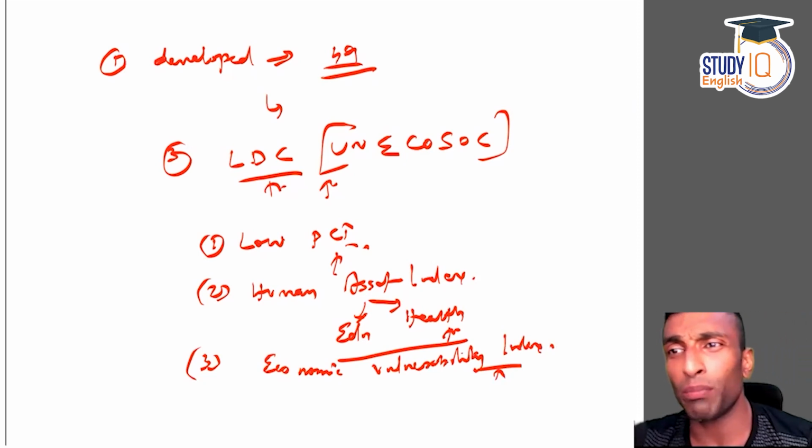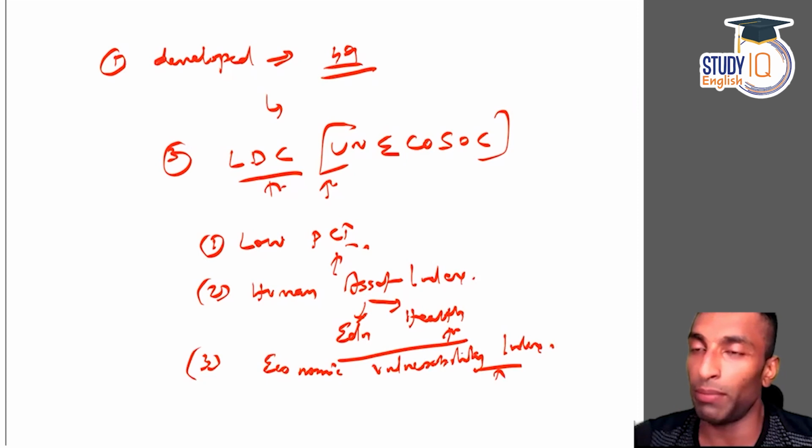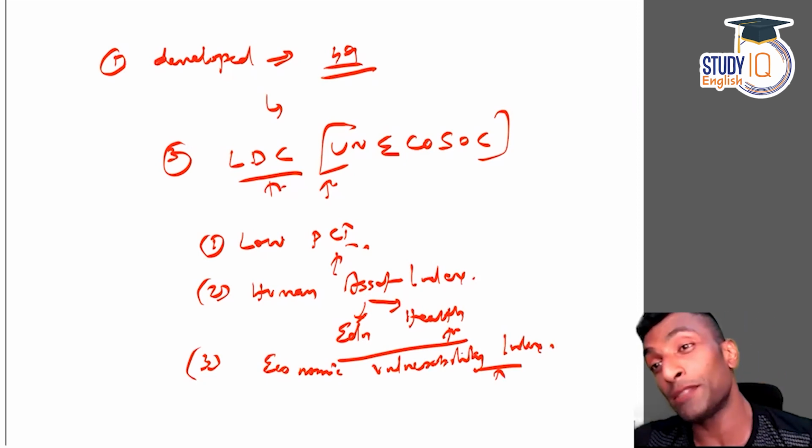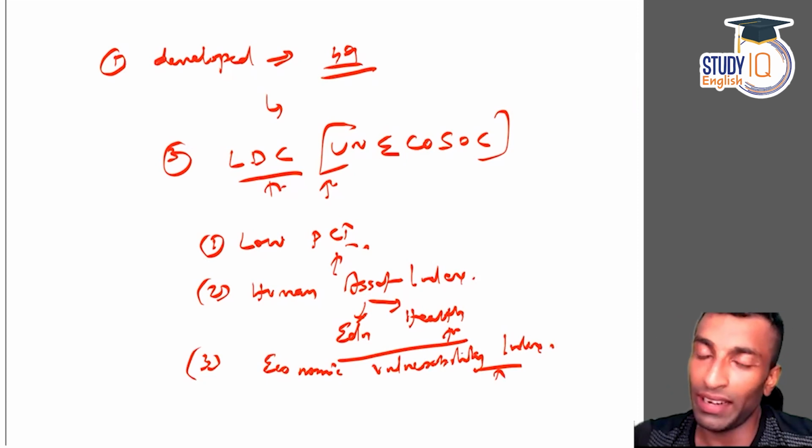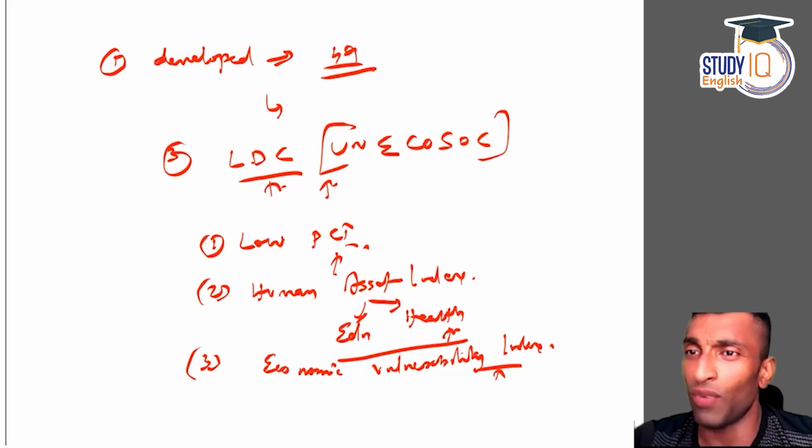If you're depending on the monsoon, that means you are very vulnerable. Like if you see the very first plan after independence, we were targeting very little growth, around 2%, but we achieved far more than that. Why? Because of good monsoon, thanks to the rain gods.